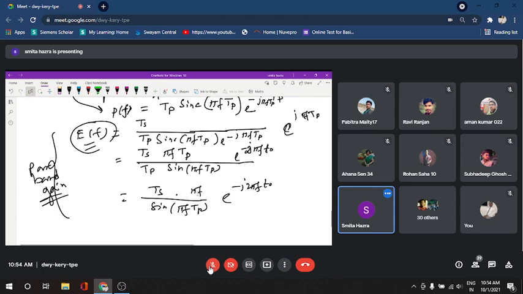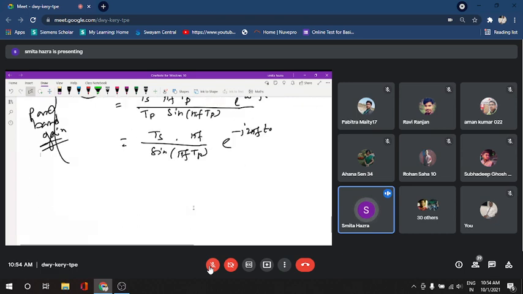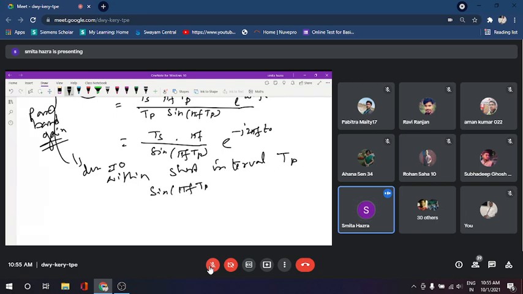Okay, so for the passband, what is the criteria? The denominator should be non-zero. If the denominator becomes zero, the total thing will be infinite. So for this, within a short interval TP, sine of pi f TP divided by TP should not be equal to zero. The criteria I have already mentioned here.